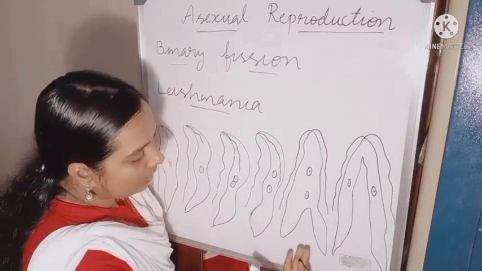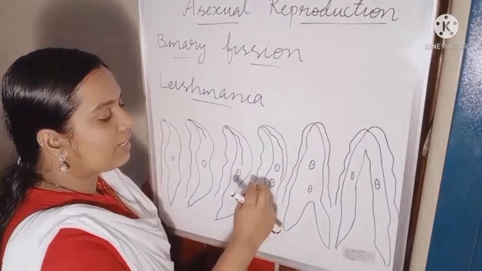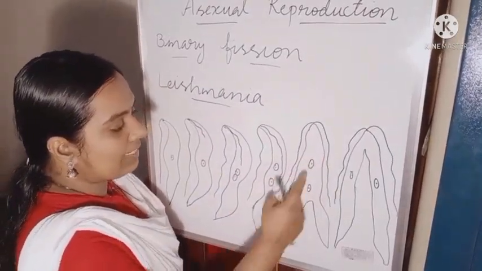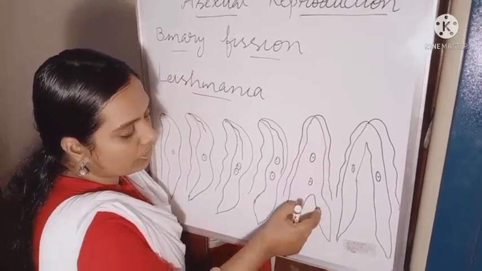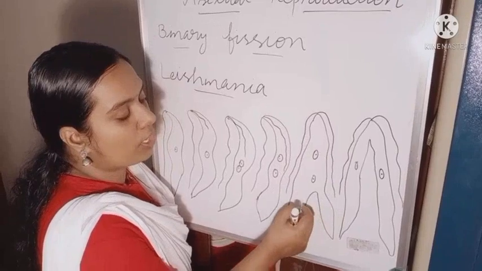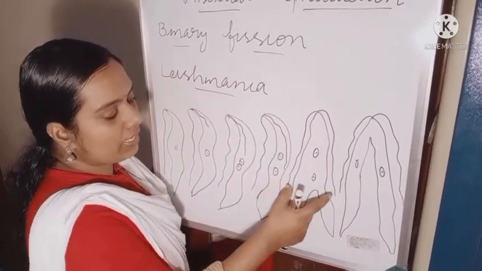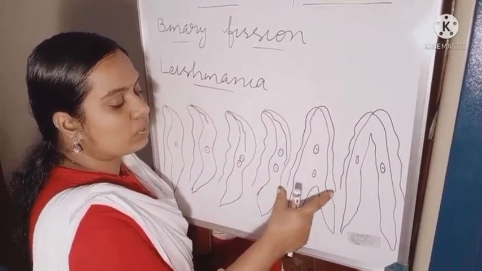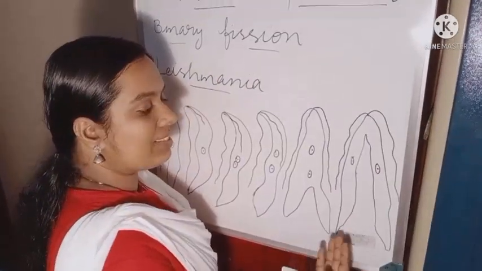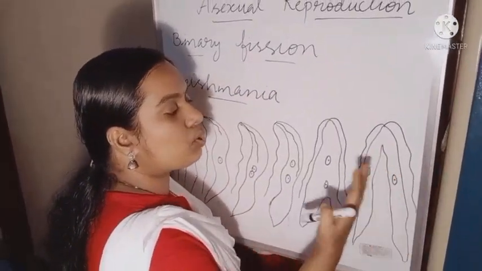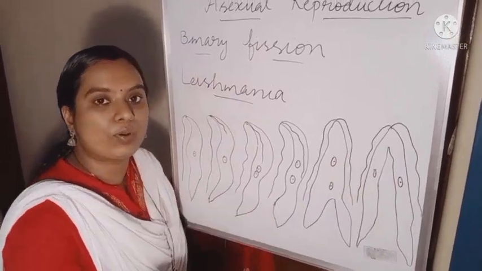Then in the next diagram, you can see the nuclei are divided, and the cell body also is going to divide. The whole body is going to divide. Then the whip-like structure is formed completely. In the next diagram, you can see it is going to divide into two individuals or two equal halves.